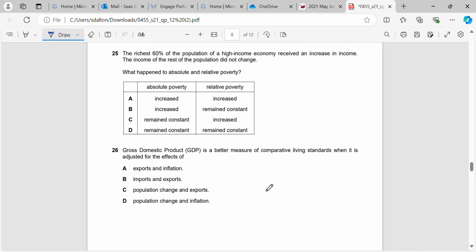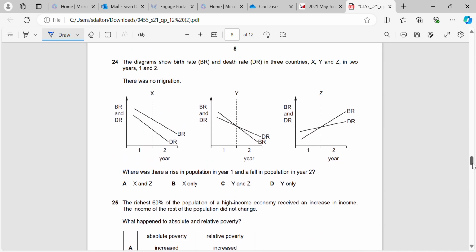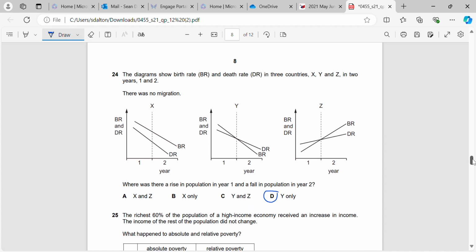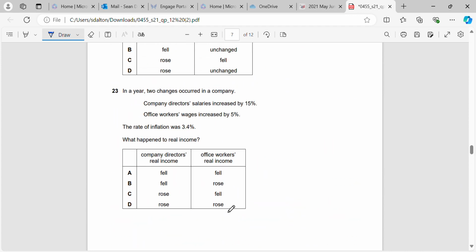Okay, questions 26 to 21, they are all from question paper 11. So again, I'll circle the correct answer, and you can just go to that question paper, QP11, for the full explanation of these answers. So that's from 26 until 21.